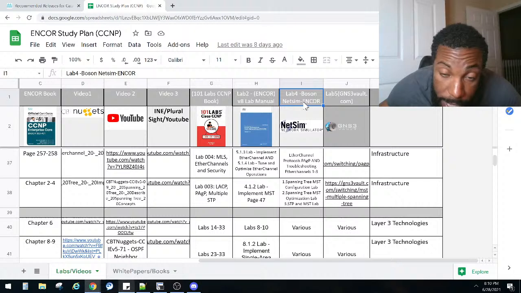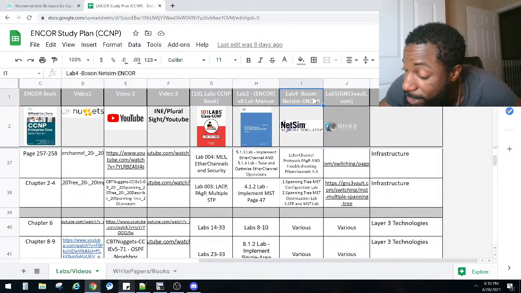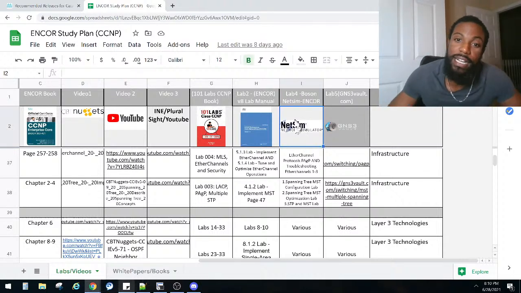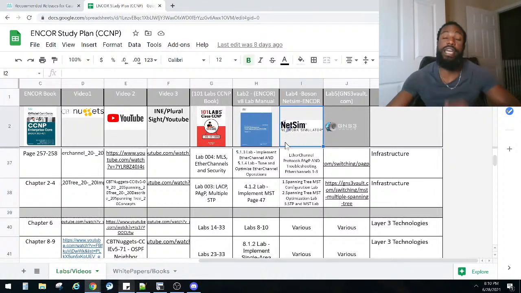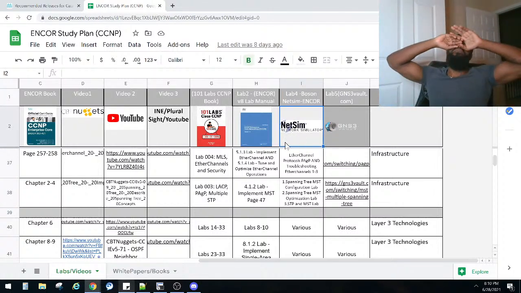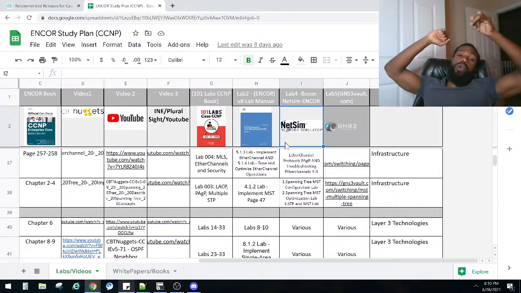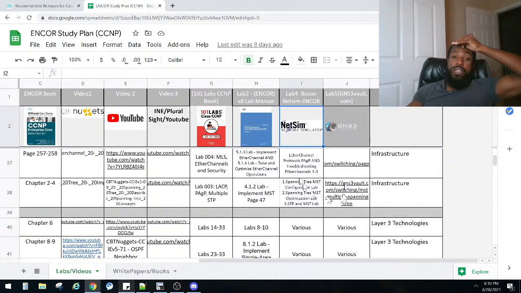Also, Boson NetSim, however you want to pronounce that. Now I ain't going to say it's a standard, but it comes highly recommended. If you're familiar with Packet Tracer, it's kind of like that, but it is a simulator that follows the CCNA exam. It also has some CCNP topics, as you can see. So, for example, EtherChannel right there.